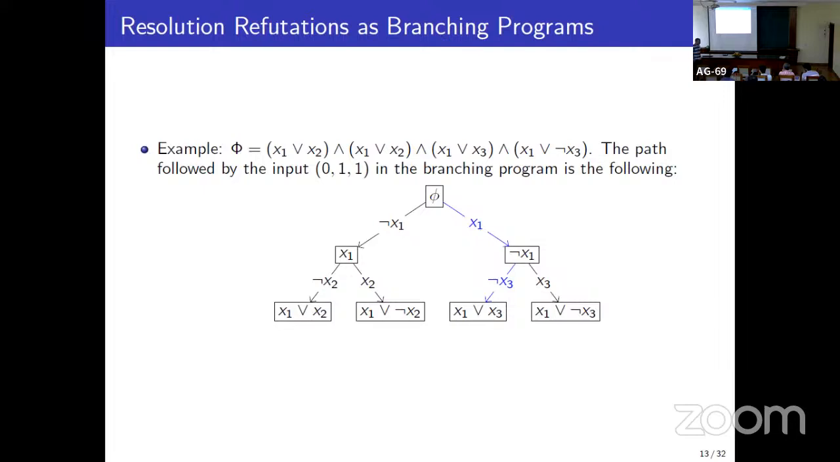Okay, sorry for the mistake. If you look at any resolution refutation, each node is like a resolution of the nodes below it. It is a tree, but if you just look at it top down, it becomes a branching program.